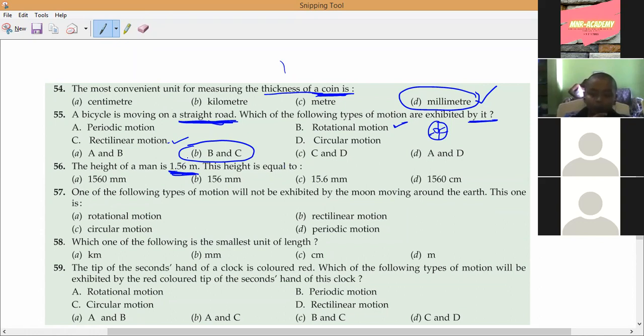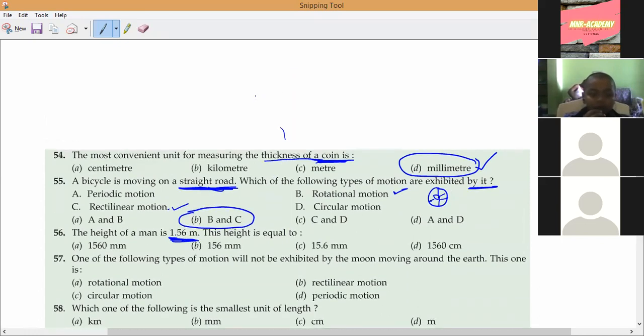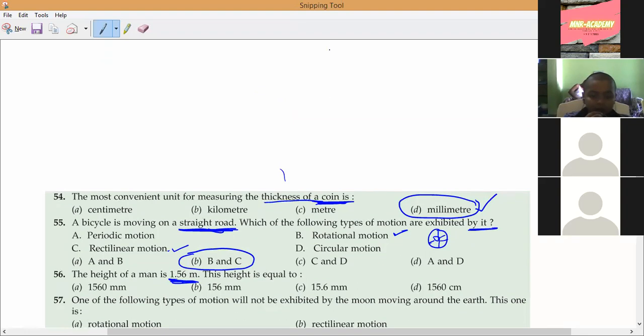Wrong, 1560 centimeters is wrong. What have they given? 1.56 meters. As we know, 1 meter equals how many centimeters? 100 centimeters. The answers given in centimeters are not correct.